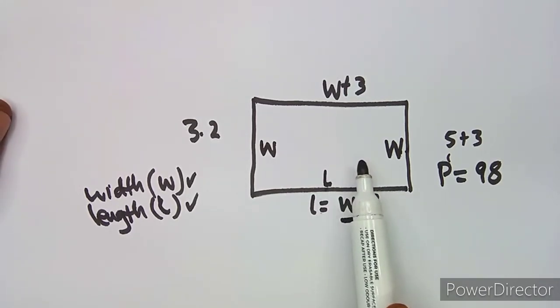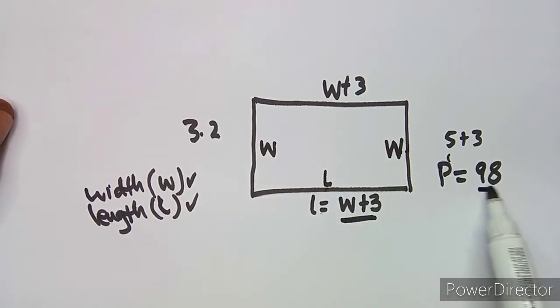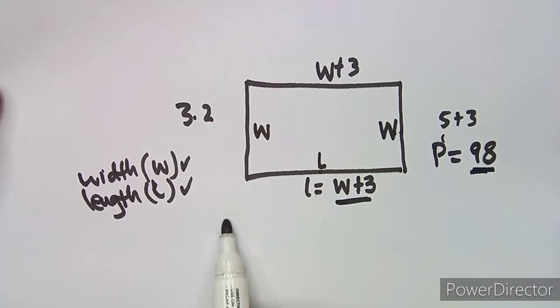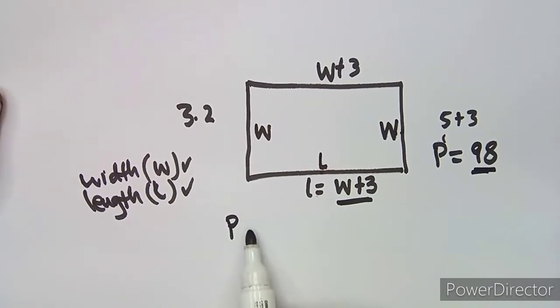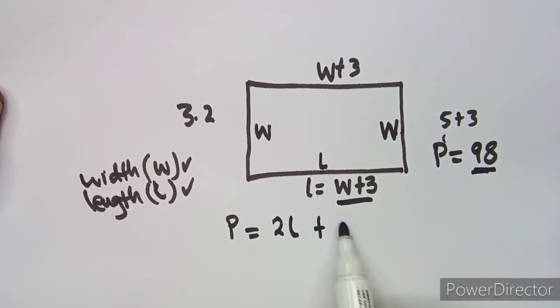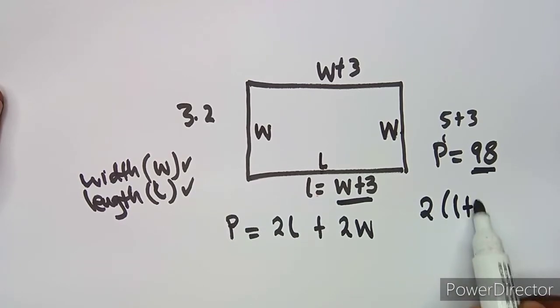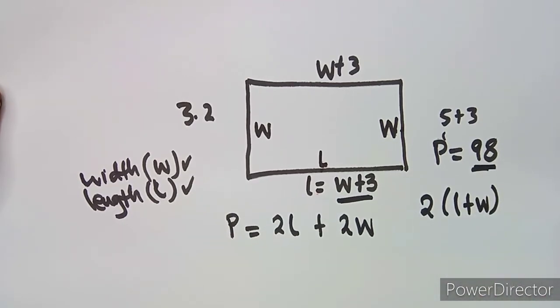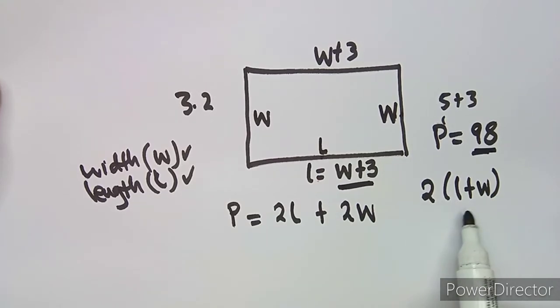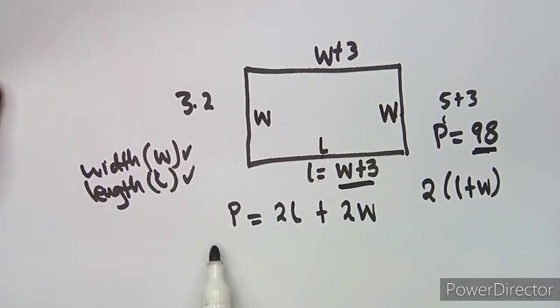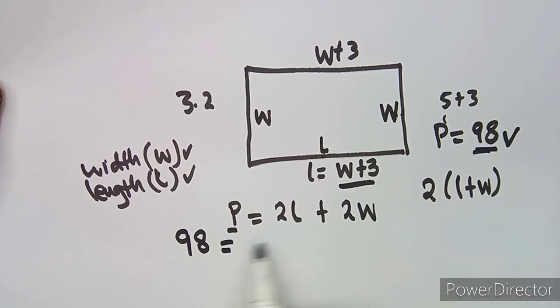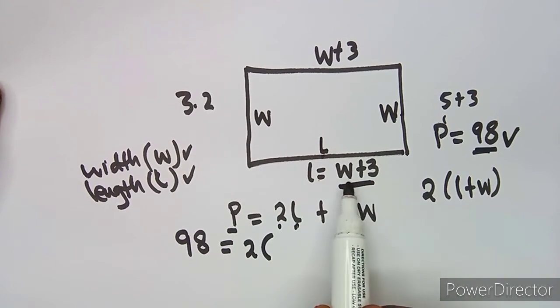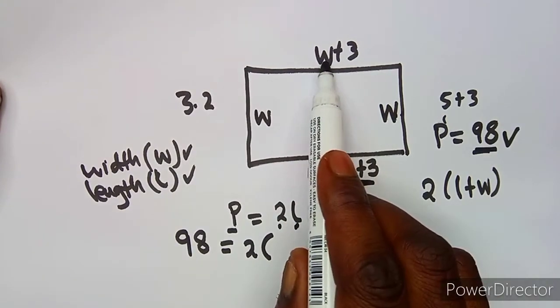So you are going to formulate an equation now, because you know that the perimeter of a rectangle, take note, guys, is 2 length plus 2 width, or 2 into length plus width, closing the bracket, which is the same thing. So our perimeter, which is 98, is going to be equal to 2 times the length, which we have written in terms of w, which is w plus 3.